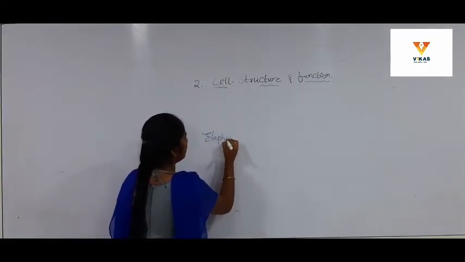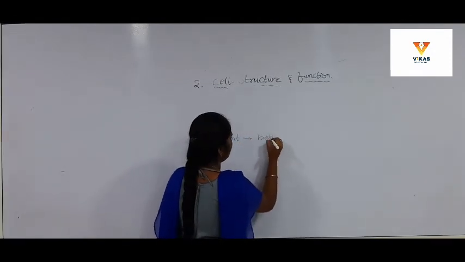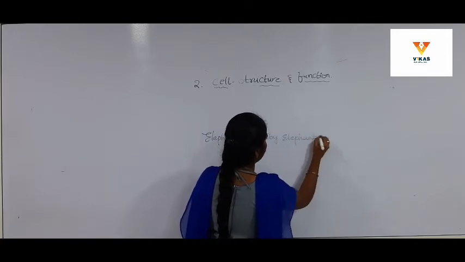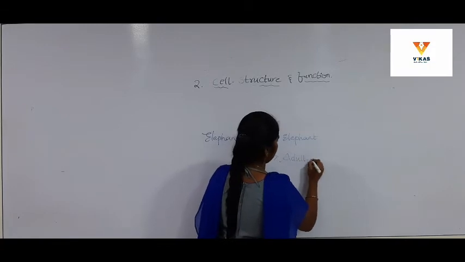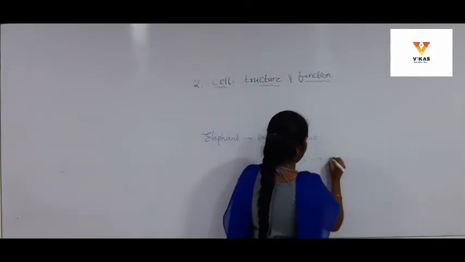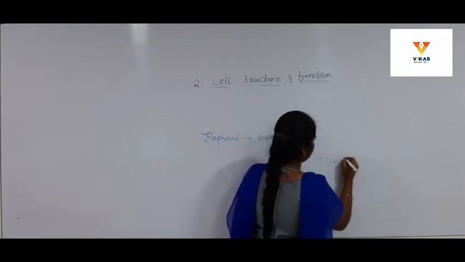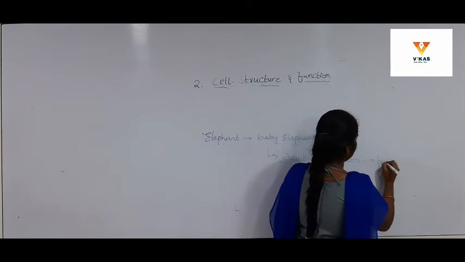An elephant gives birth to a baby elephant, which develops into an adult by the process of nutrition. It also gives birth to a baby elephant.